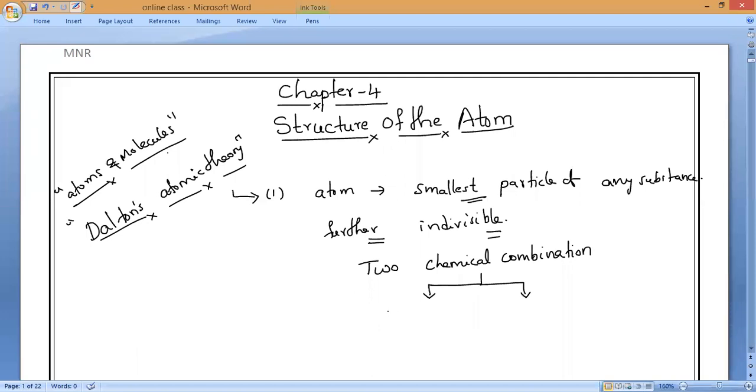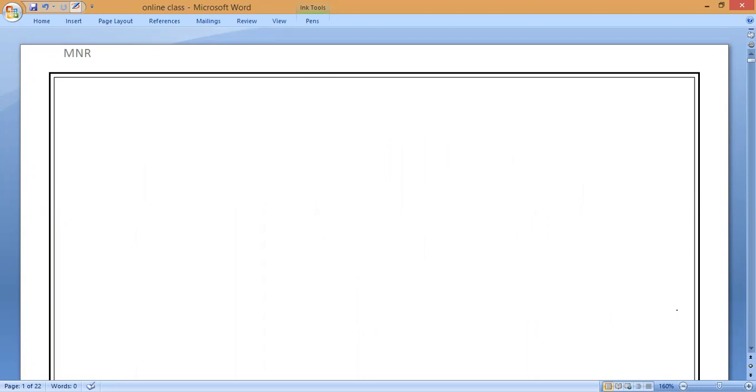Very good. And another one? Law of constant proportion. See, you all need to get involved in the class. What we studied only we are asking. So these are the two laws which we studied, which are even explained by Dalton's atomic theory.